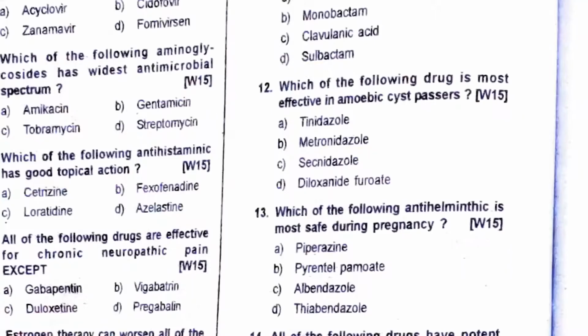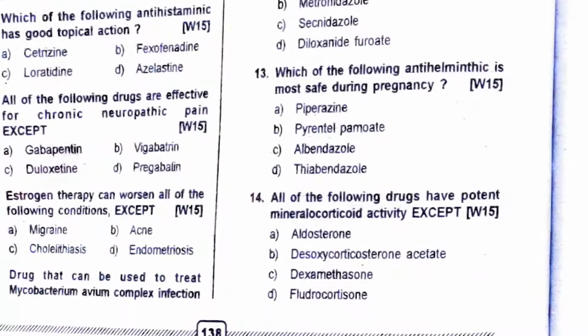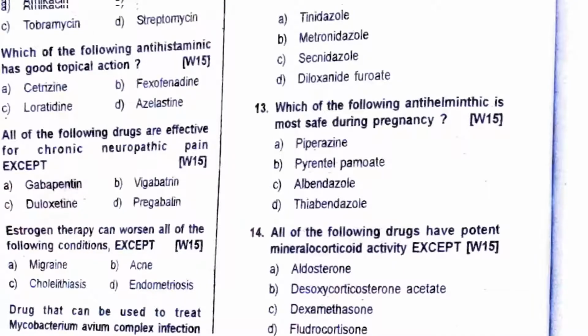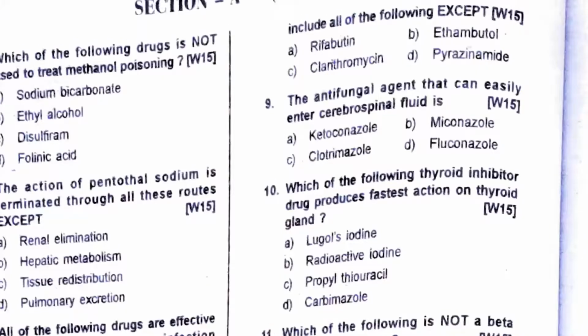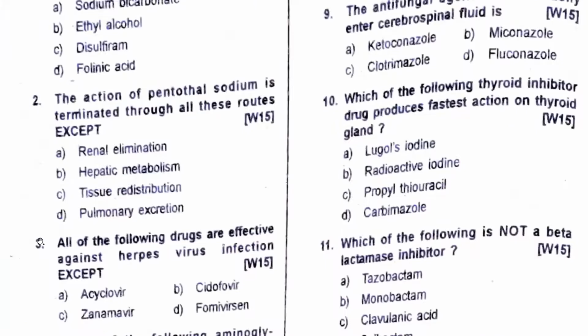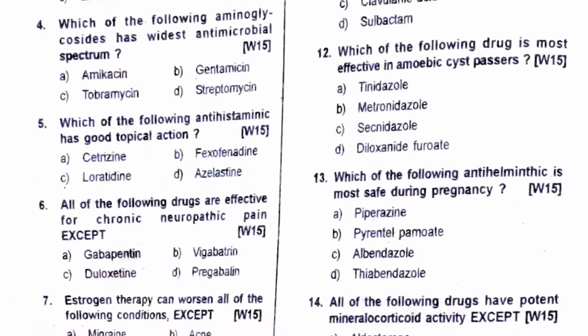Next question is: which drug cannot be used to treat Mycobacterium avium complex infection? The answer is pyrazinamide. Rifabutin, yes. Rifampicin, yes. Clarithromycin, yes. Ethambutol, yes. But pyrazinamide has no activity against MAC, or the Mycobacterium avium complex group of organisms.